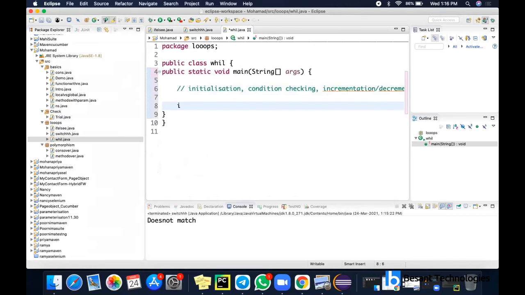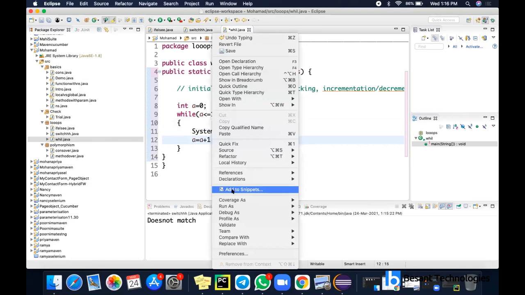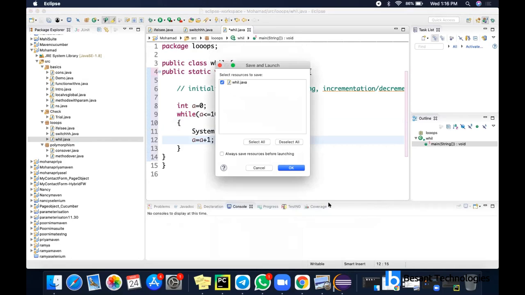So let's see. I'm going to give integer a equal to 0, and I want to print a from 0 to 9, or 0 to 10. So it is a less than or equal to 10. I'm going to print this a here. After that, I have to add 1. After this, the assignment operator will show what is happening here. So let's run this code and I'll explain the logic behind this one.